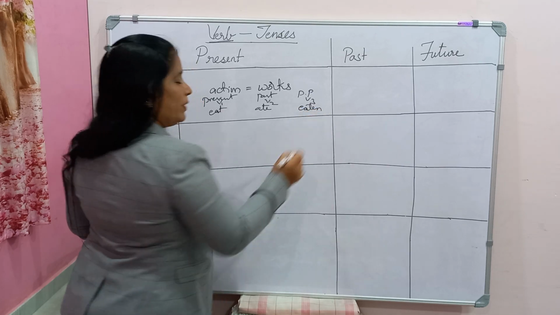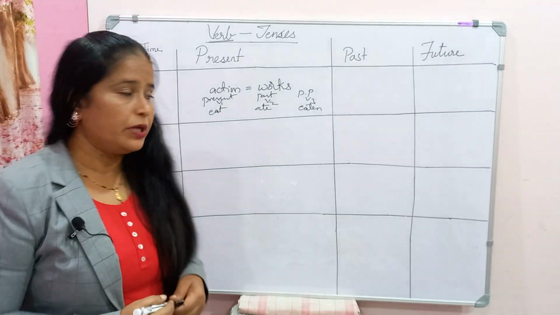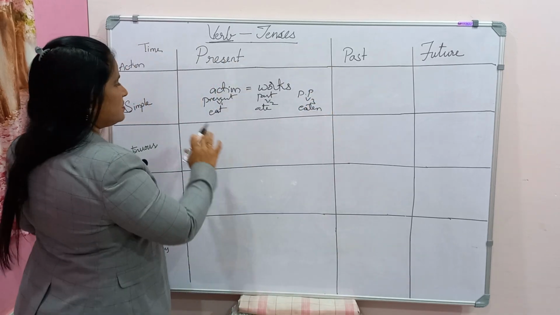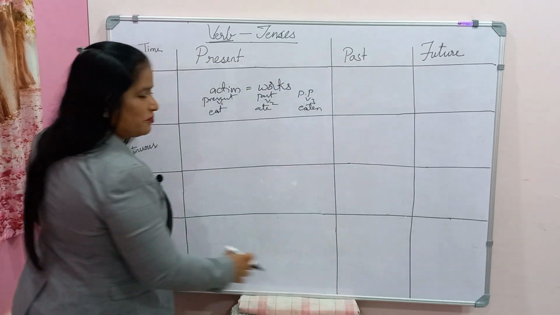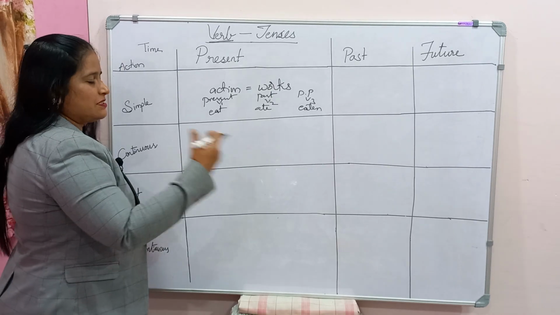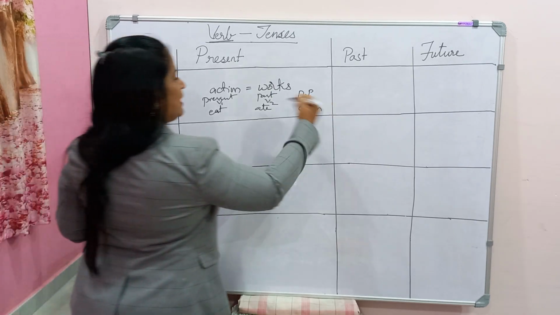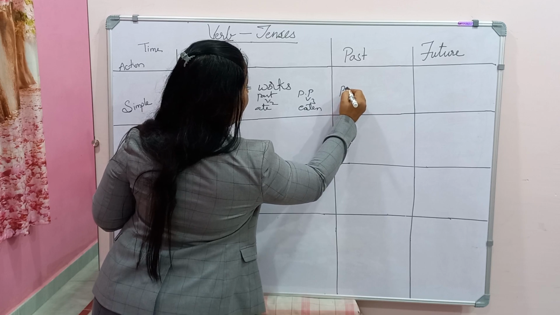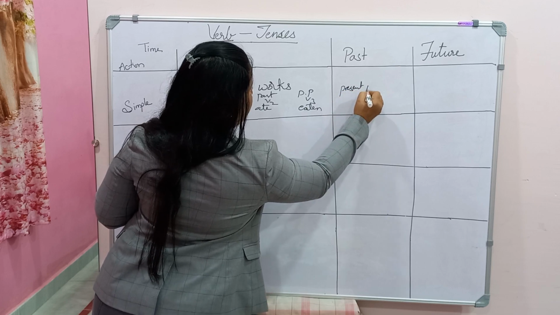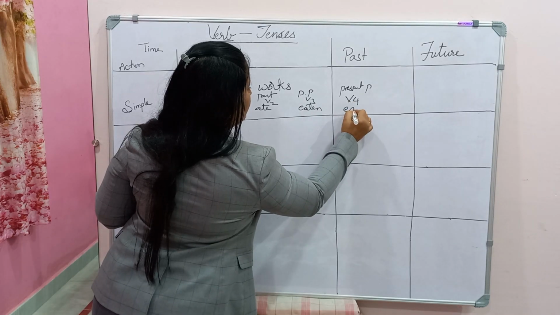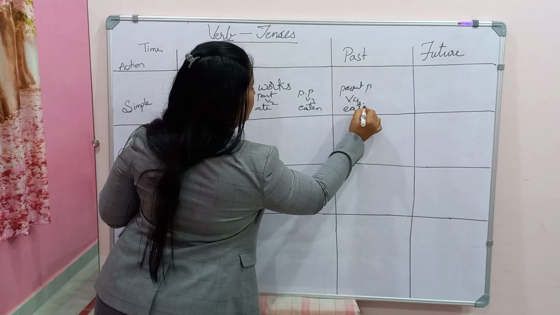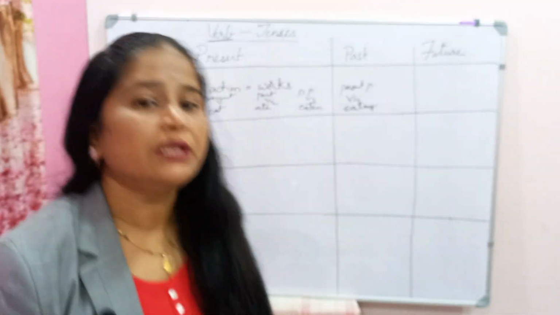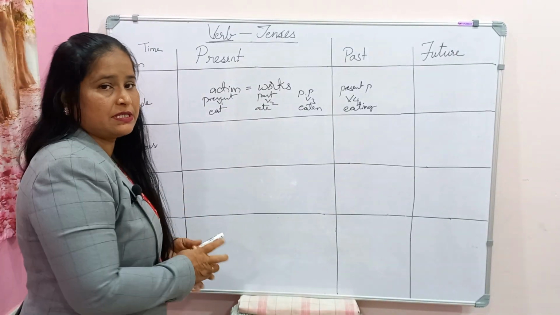These things are very important, so we should know them. And the present participle also, V4, which comes with the ing form, eating. We have to remember these while doing tenses.